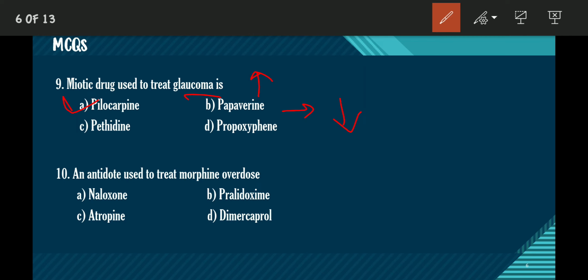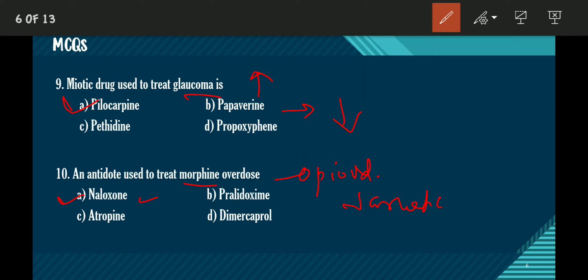An antidote used to treat morphine overdose is. Morphine is an opioid analgesic, which is a narcotic also. So the drug which is used to treat morphine overdose is naloxone. Those drugs which block the action of opioid analgesics are used to treat the overdose of morphine, overdose of opioid analgesic. So naloxone comes under that category. It is used to treat morphine overdose.